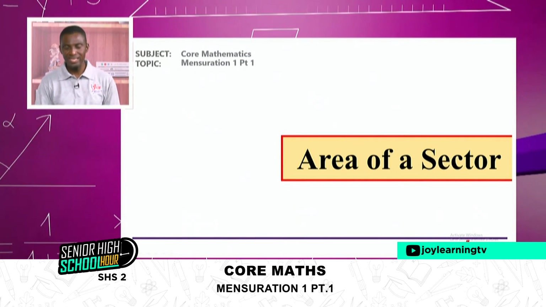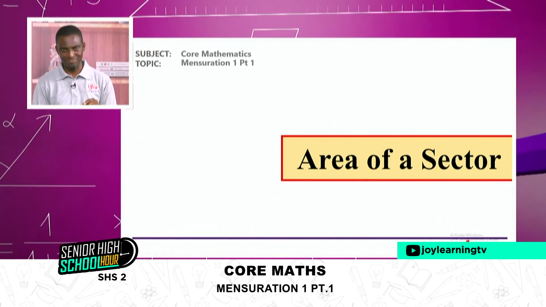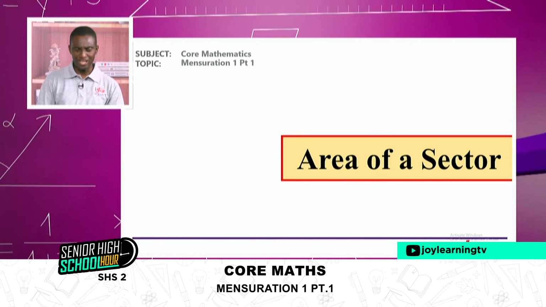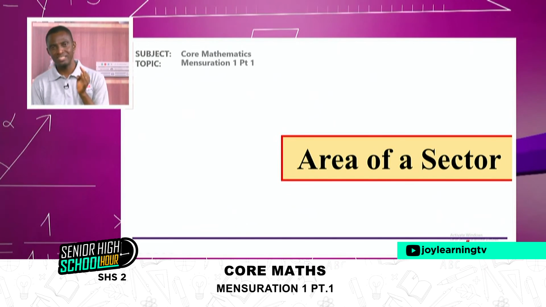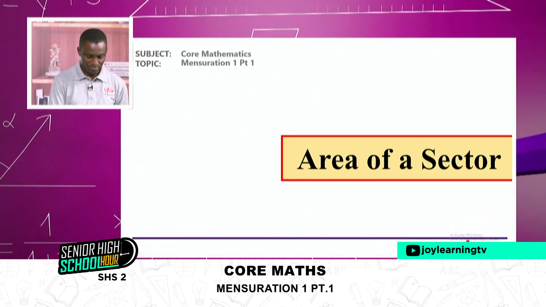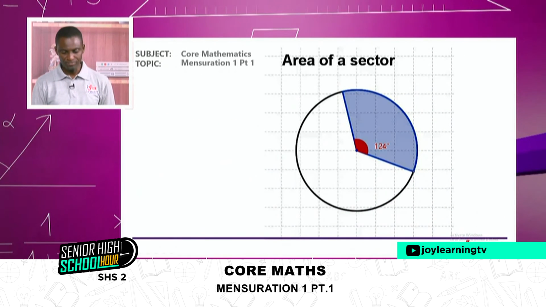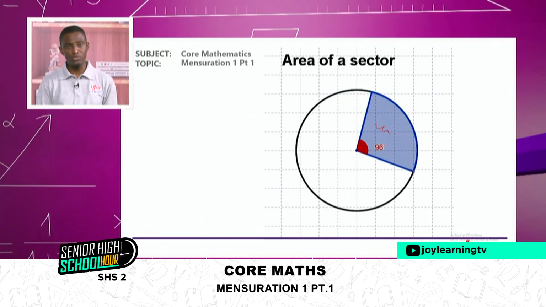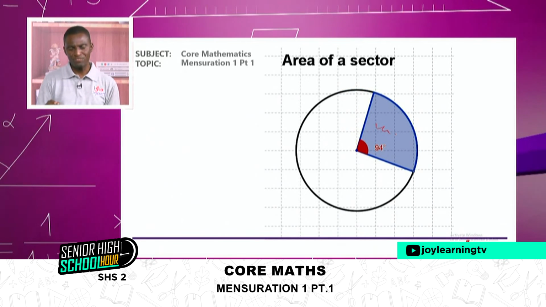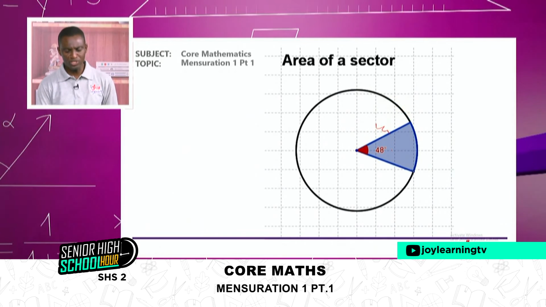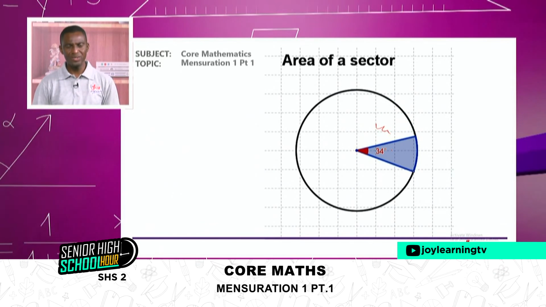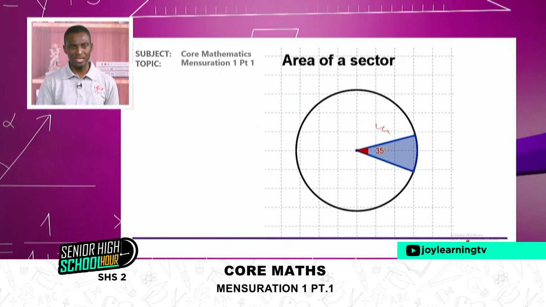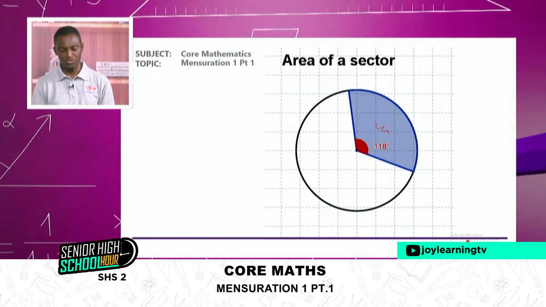Then we want to talk about the area of a sector. We know the length of an arc. We want to look at the area of a sector. Once again, this is a sector. And this sector can be small or can be big. But whatever be the case, the blue portion of the sector increases with the central angle or decreases with the central angle.